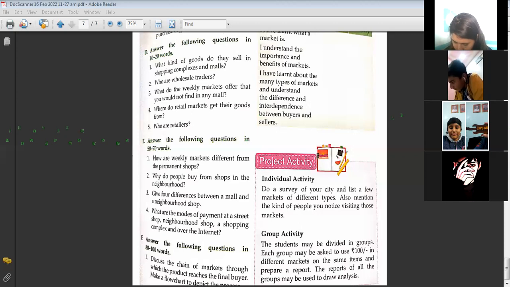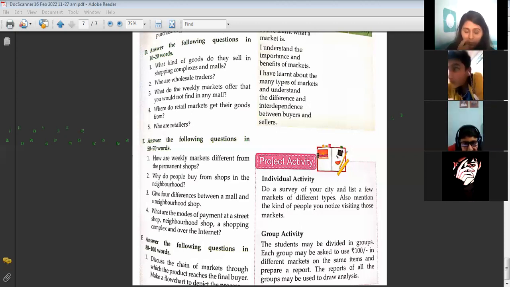Ma'am, second point of weekly market. Weekly market works on makeshift. Ma'am, please wait. Now, weekly market works on makeshift and permanent. Permanent shops have a permanent building. First point. Then what? Oh, sorry, ma'am. Permanent shops have a permanent building.